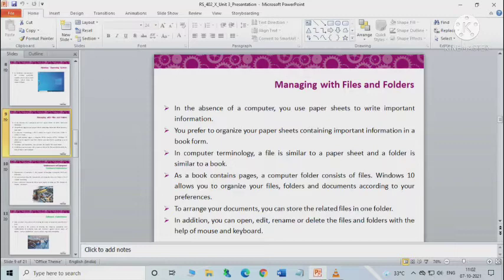In computer terminology, a file is similar to a paper sheet and a folder is similar to a book. As a book contains pages, a computer folder consists of files. Windows 10 allows us to organize our files, folders and documents according to our preference. To arrange our documents, we can store the related files in one folder. Files are basically used to store information in computers.